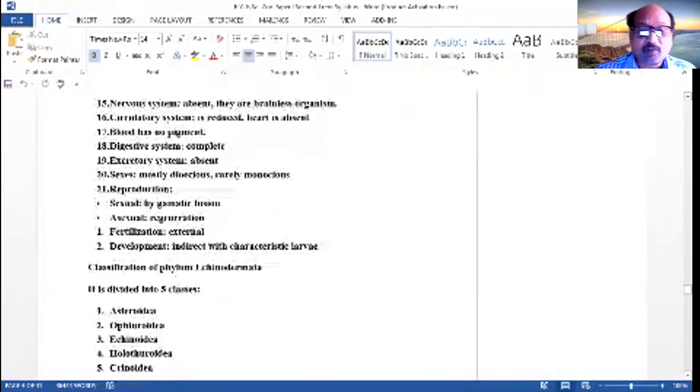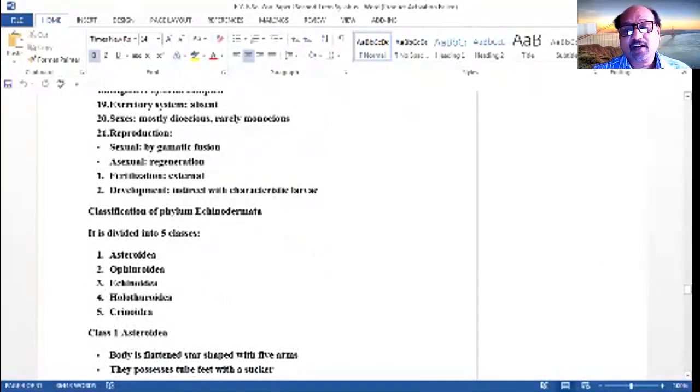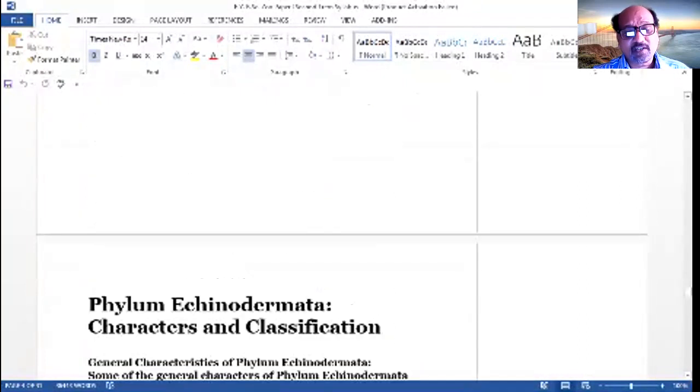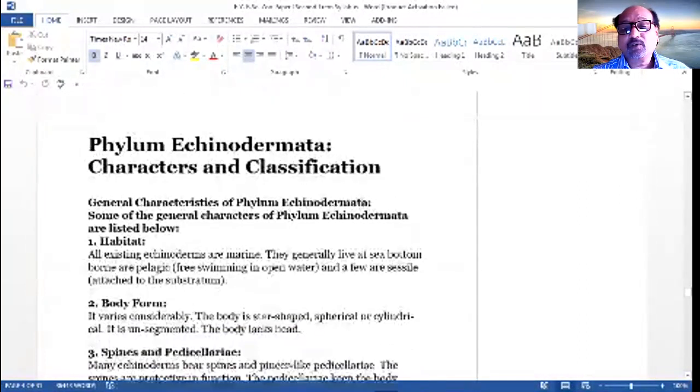Now the classification of the echinoderms: they are divided into 5 classes. The first class is known as the Asteroidea, second is the Ophiuroidea, third one is the Echinoidea, then the Holothuroidea, and the fifth one is the Crinoidea. Now, before going to discuss the classification, we are going to study the body organization of this phylum.